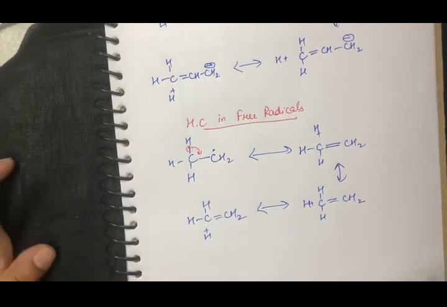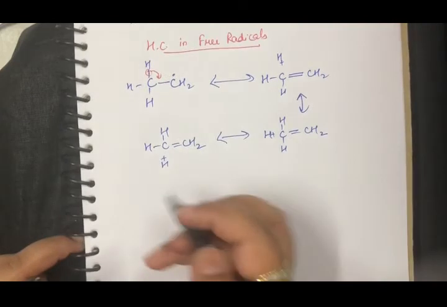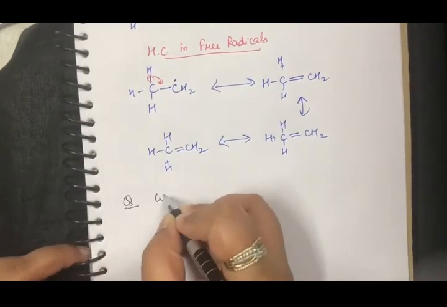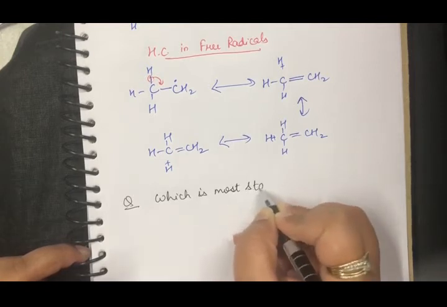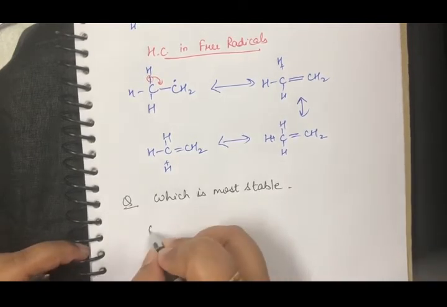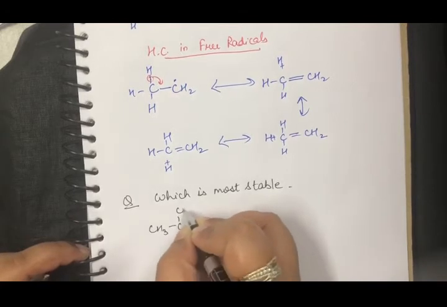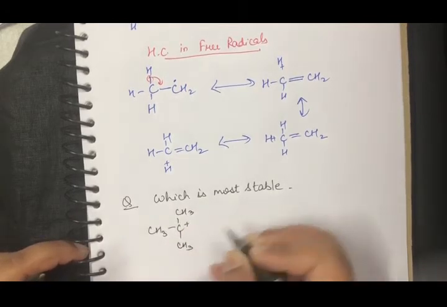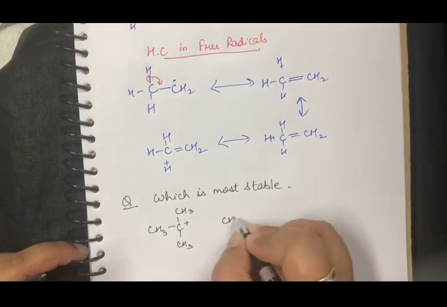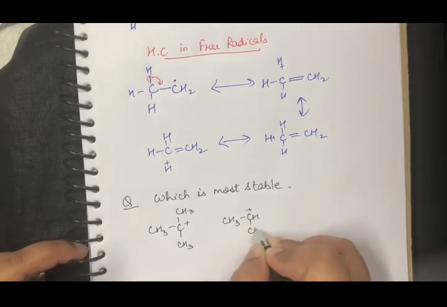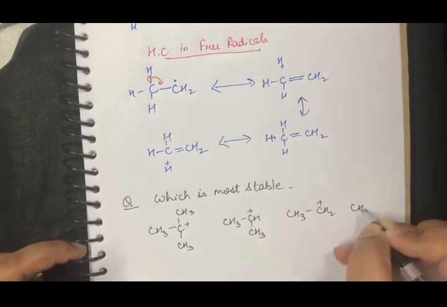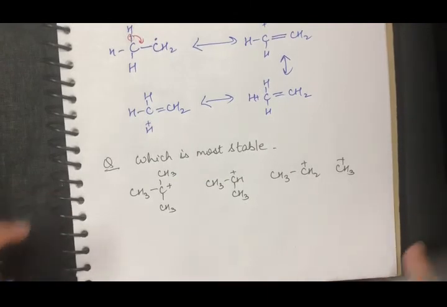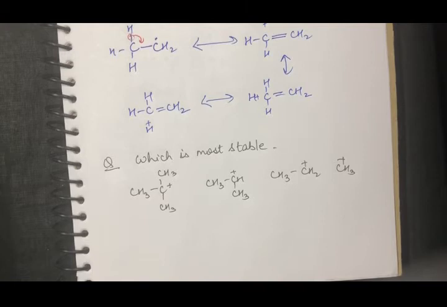Now let's talk about a few simpler questions that can be solved from this. If the question says which is most stable out of the following, and the options given to you are, let's take a tertiary. Right, so you should know which is going to be more stable, and as we said, the more the number of hyperconjugating structures, the more is going to be the stability.